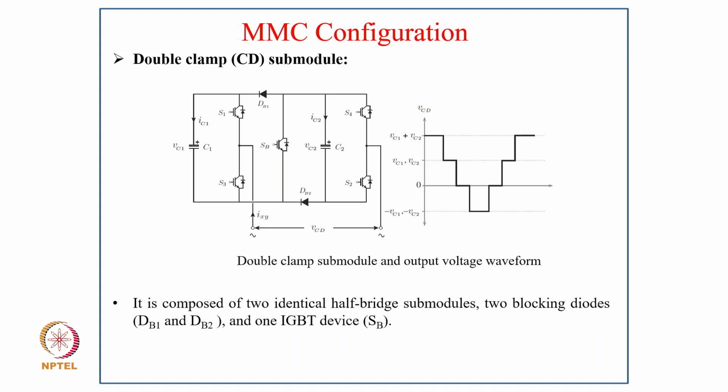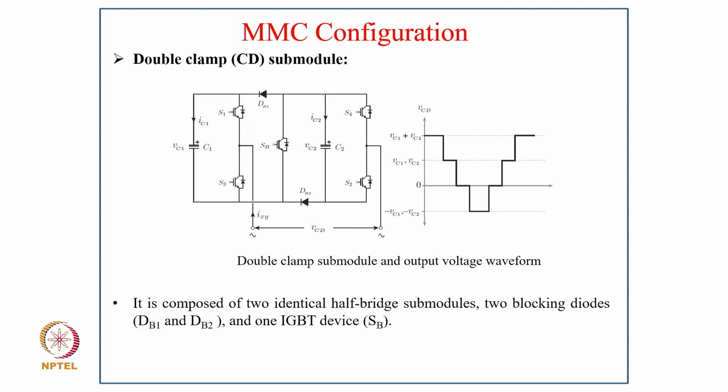Coming to the sixth configuration, the double clamp submodule, where you typically have 2 IGBTs and 2 diodes and 2 capacitors with the additional SB switch. So you can see the output voltage typically goes to 4 levels. So it is called the double clamp submodule with output.